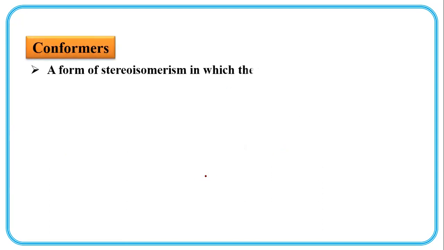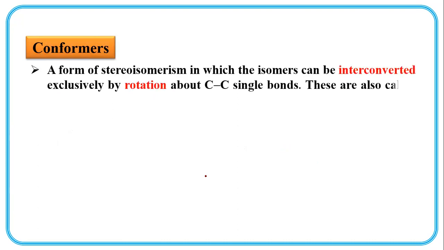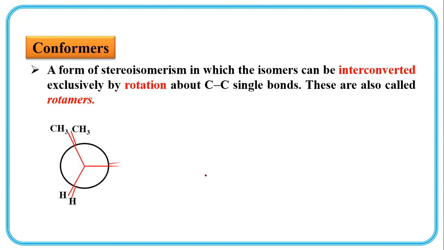Conformers: a form of stereoisomerism in which isomers are interconverted exclusively by rotation about a carbon-carbon single bond. These are also called rotamers, as rotation is possible, and because of rotation the isomerism phenomenon takes place. So these are called isomers.